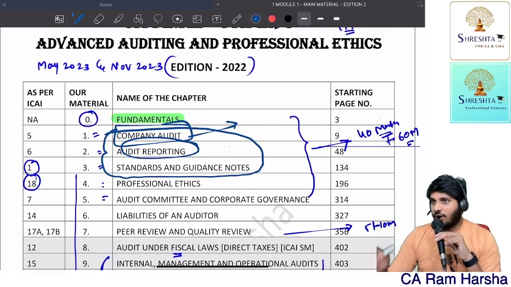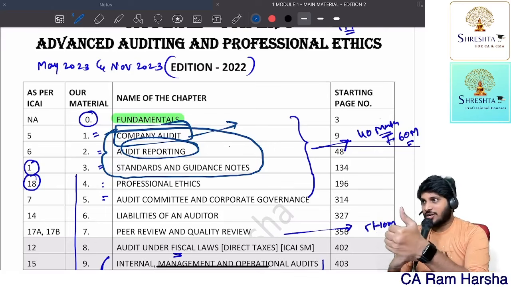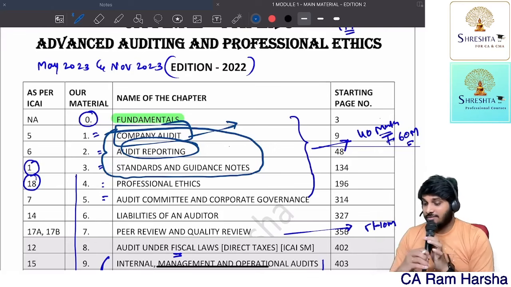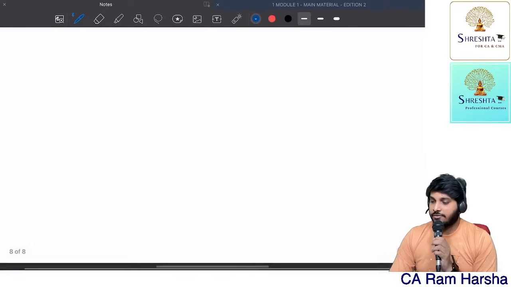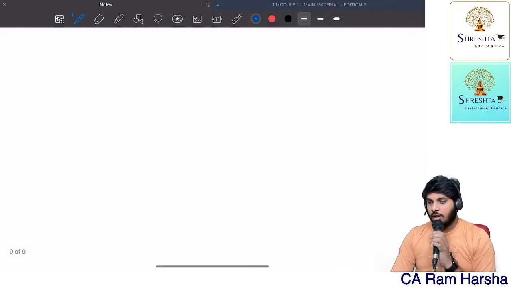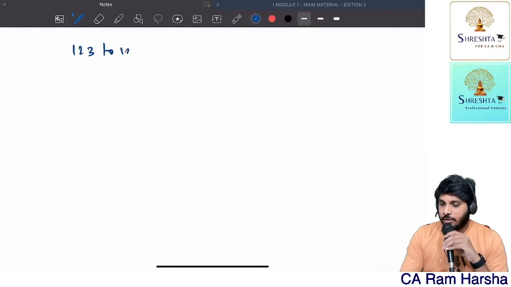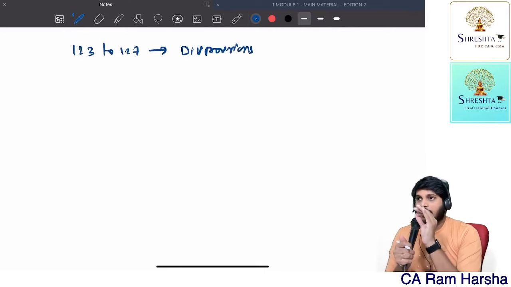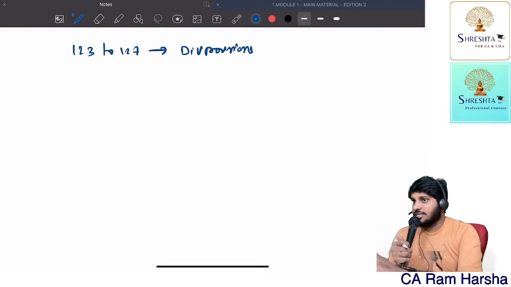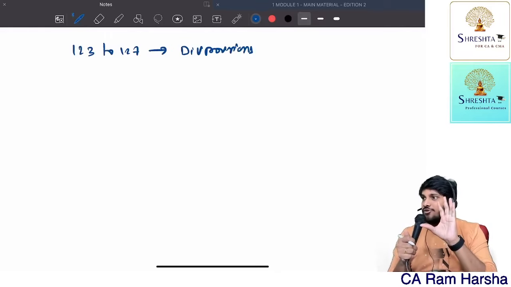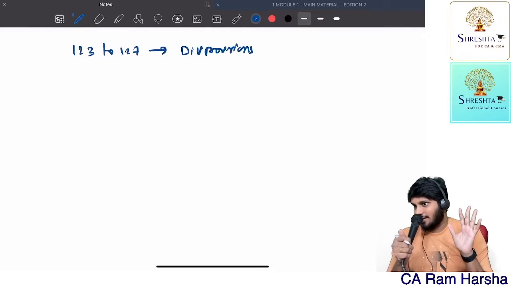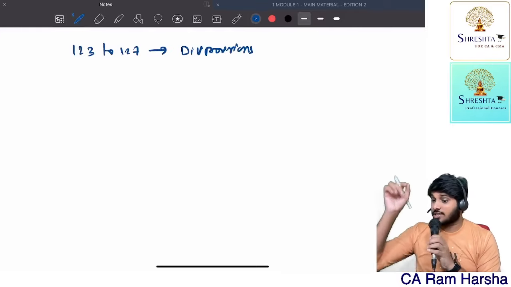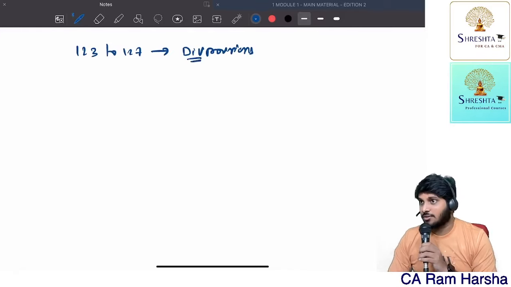Now in the CA final audit, company audit book, dividend provisions are covered. I'm telling you, section 128 onwards it is covered. I'll just give you a clear idea. What is covered in ICA material exactly? They covered in ICA material section 123 to 127. This is nothing but dividend provisions. But the ICA material which is given in the CA final audit, the dividend provisions are not detailed. They just gave it for formality's sake. They didn't give detailed provisions. Getting the point? But MCQs asked on dividend provisions in the audit subject were in depth.